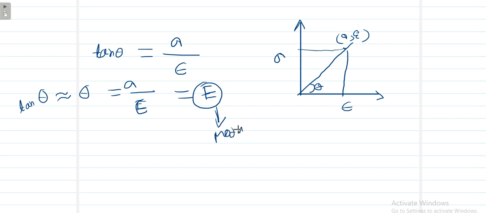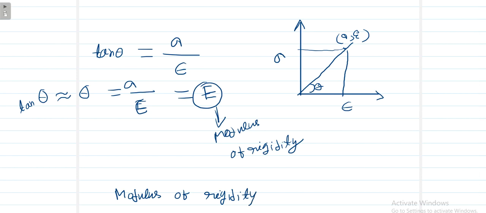So if you consider this particular graph, then you can find that the modulus of rigidity is nothing but the slope of the stress strain graph. So that is another important point, that is, modulus of rigidity is the slope of the stress strain graph. This is one conclusion which comes out from Hooke's law.